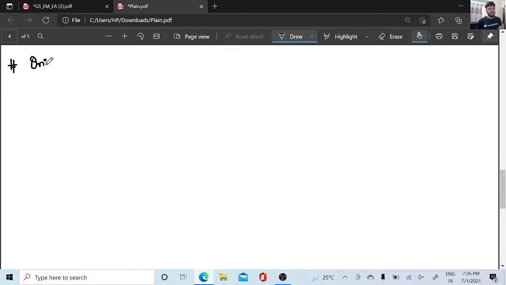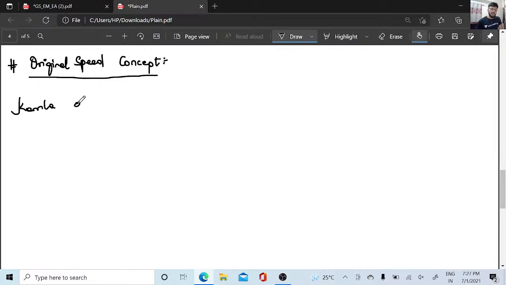The next concept here, which is the original speed concept. So the original speed concept, what can I name it as? The original speed concept, right? So if I tell, okay, let us take a name, Kamala.